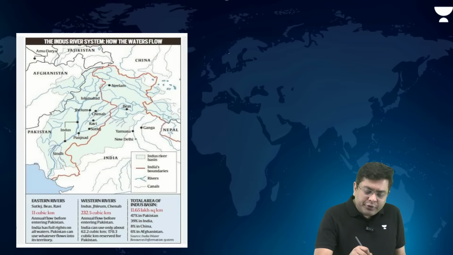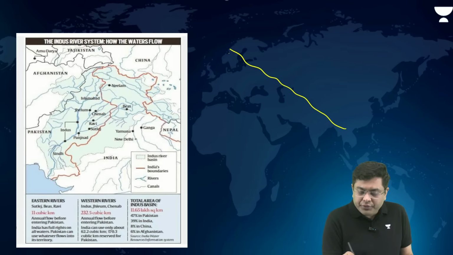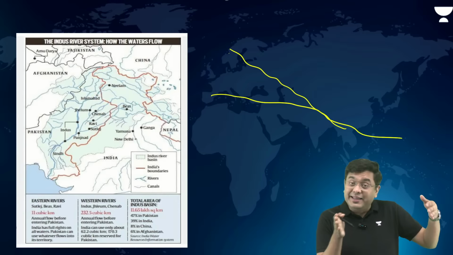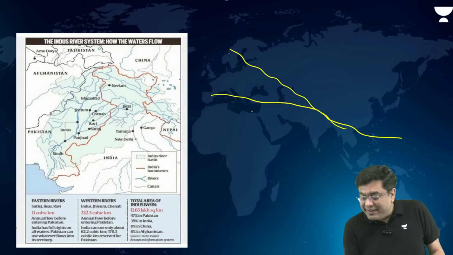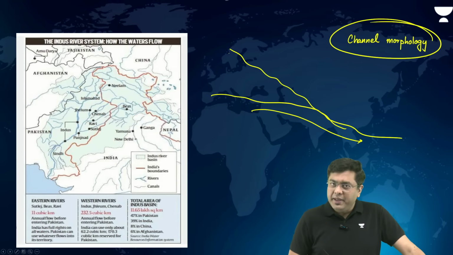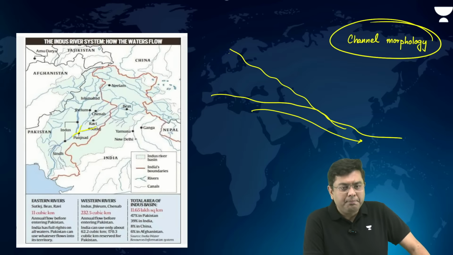If you have a stream which is draining like this and another stream which moves here, then if the channel gradient, the channel width, the kind of flow that is consistent, what is referred to as channel morphology or the change in the channel, is maintained, then that will be considered the main river, and the other one will be the tributary. So here if you observe Satluj, here you have Chenab, and that joins at Mithankot in Pakistan.